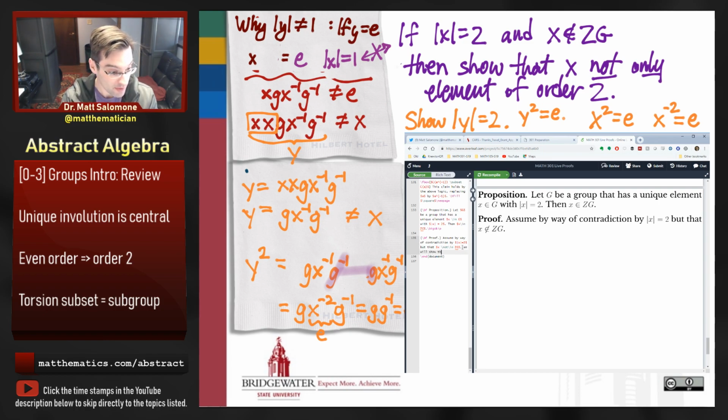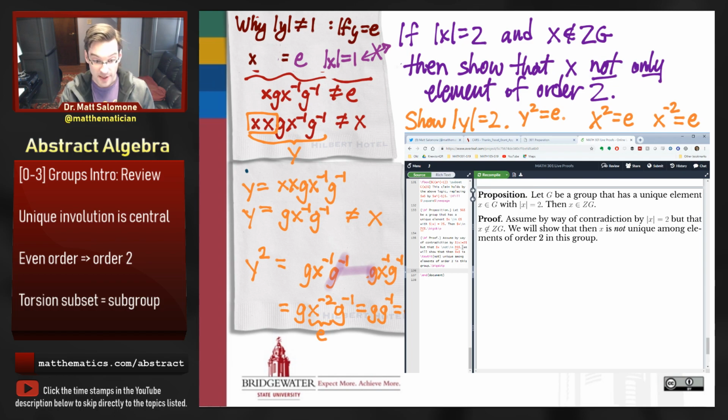We will show that then x is not unique among elements of order 2 in this group. So that's now my burden of proof and my strategy. So now we need to show that there is another element of this group that is not the same as x, but which has order 2.